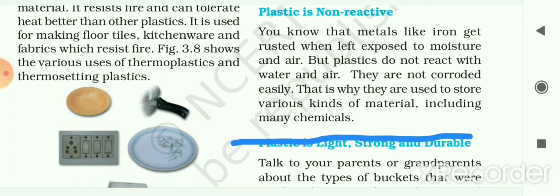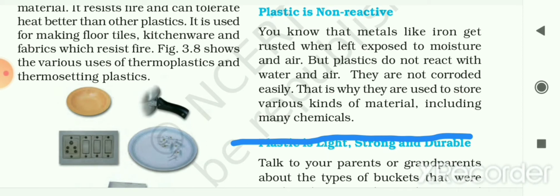When we leave iron or other metals like copper in open air where the moisture is high, they will rust. But plastic does not react with water and air, and it is not corroded easily.